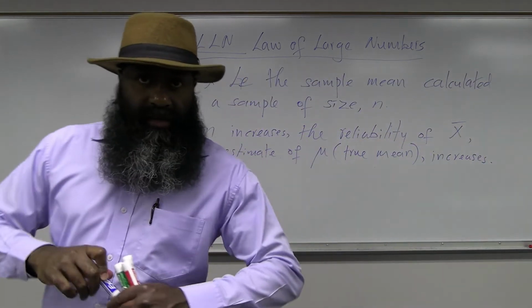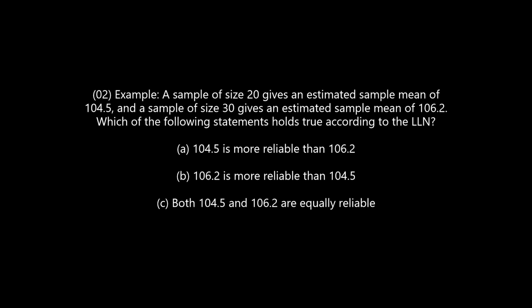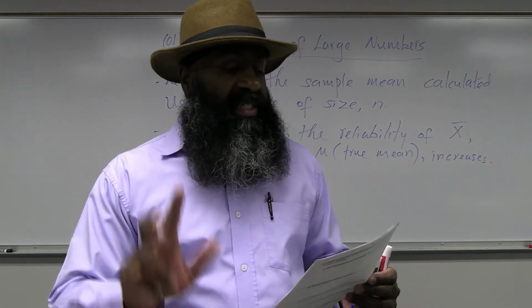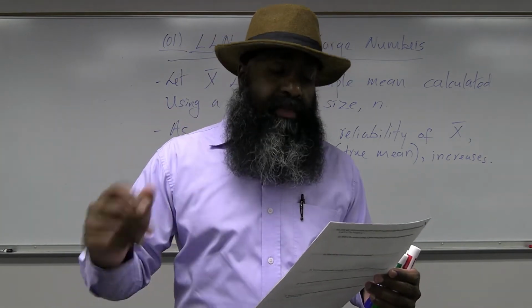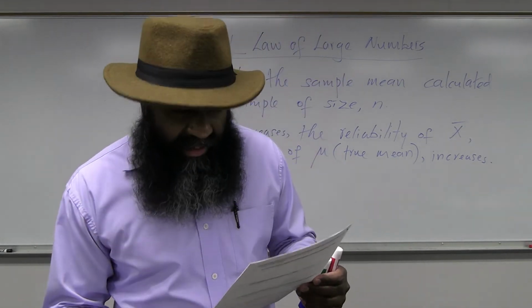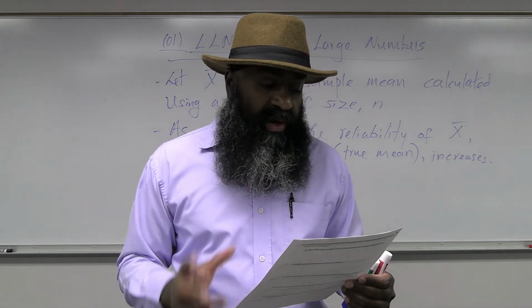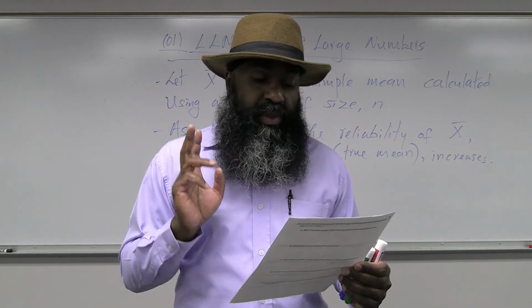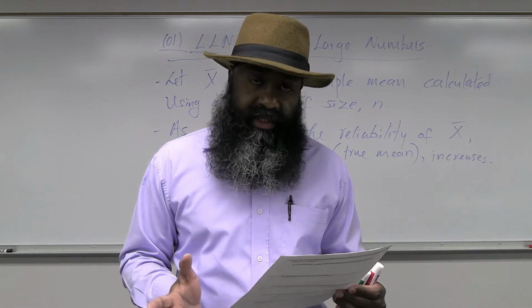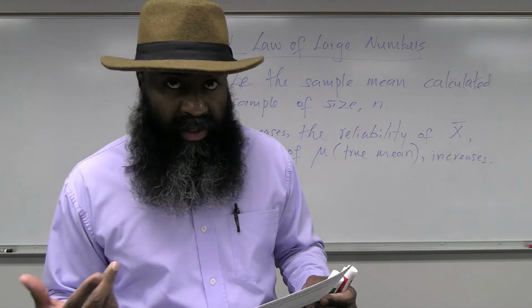Very easy to understand. Here's an example given under point number 2. A sample of size 20 gives an estimated sample mean of 104.5, and a sample of size 30 gives an estimated sample mean of 106.2. Which of the following statements holds true according to the law of large numbers? A. 104.5 is more reliable than 106.2.